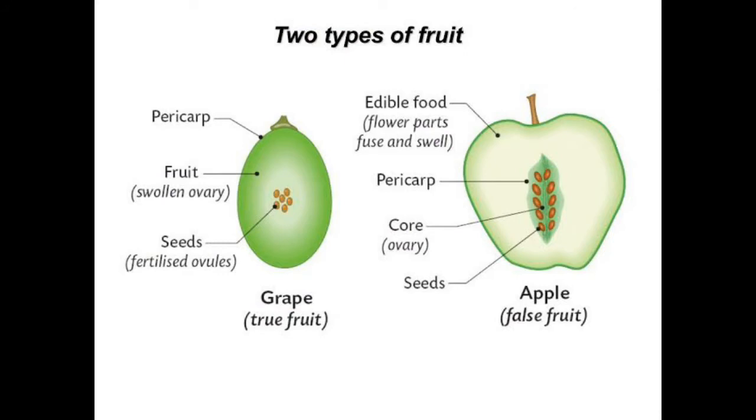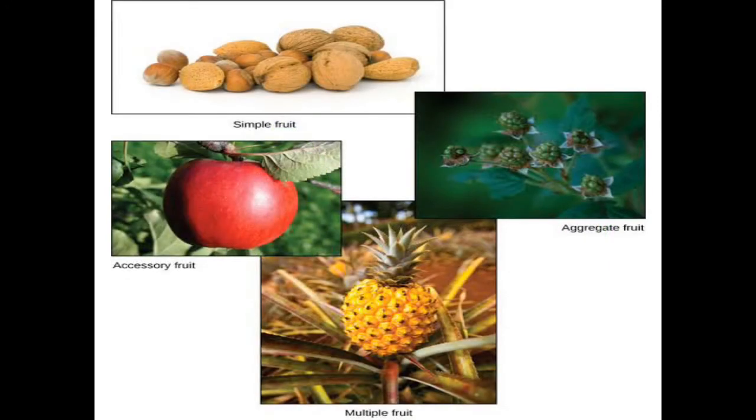So you can check out this picture. Here the ovule is turning into seed and the ovary is inside. It is making the inner core, and the outer portion of the fruit is formed from the floral parts. So apple is a kind of false fruit. Now we will check out other types of fruits.